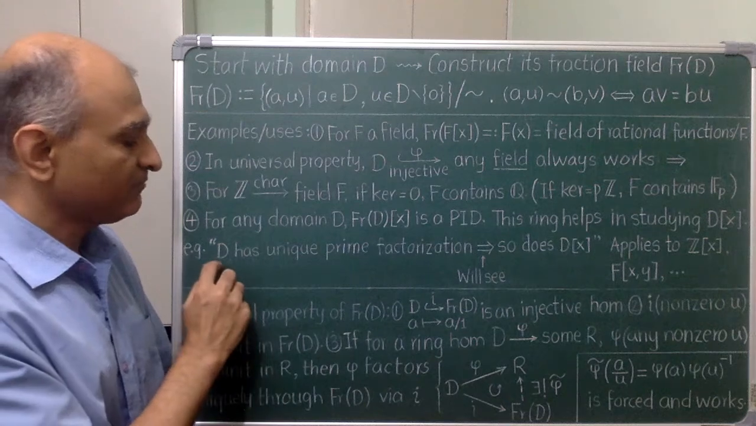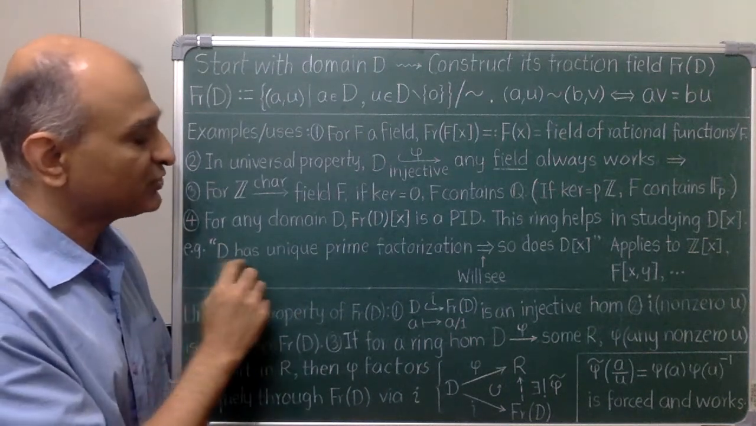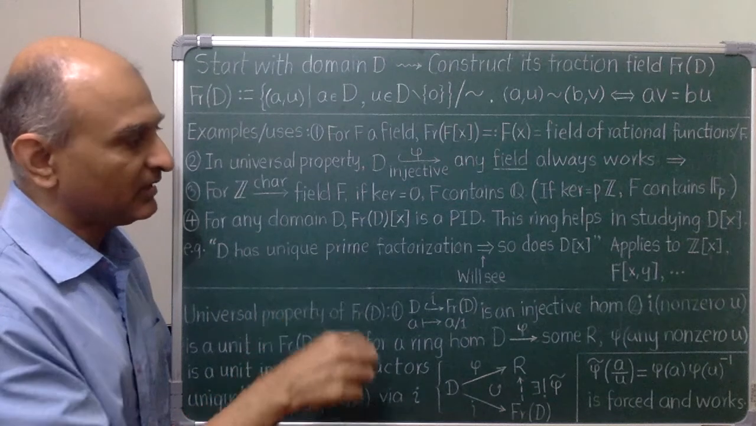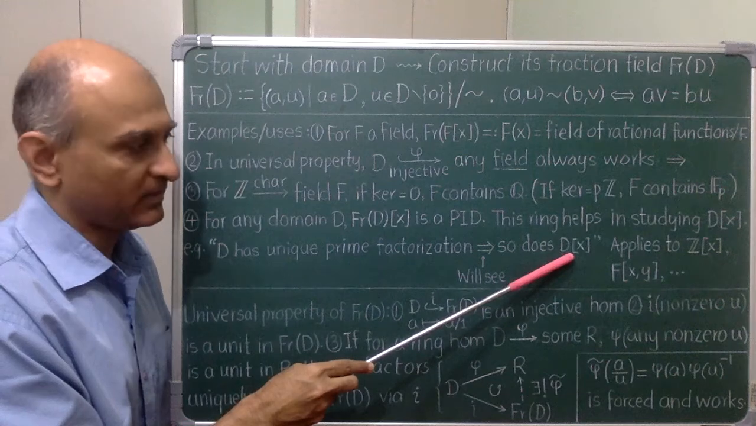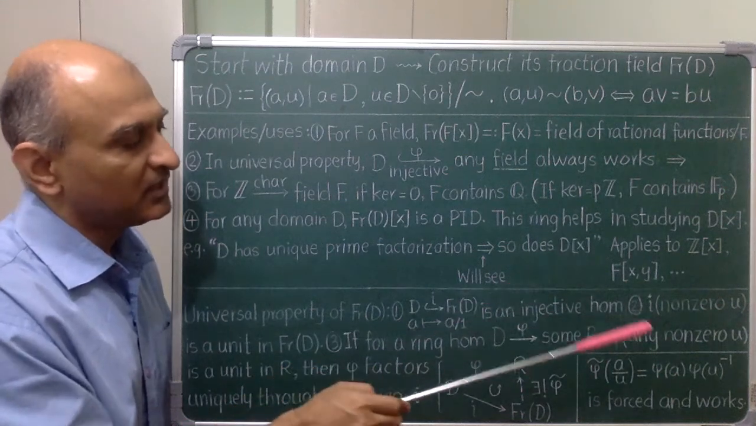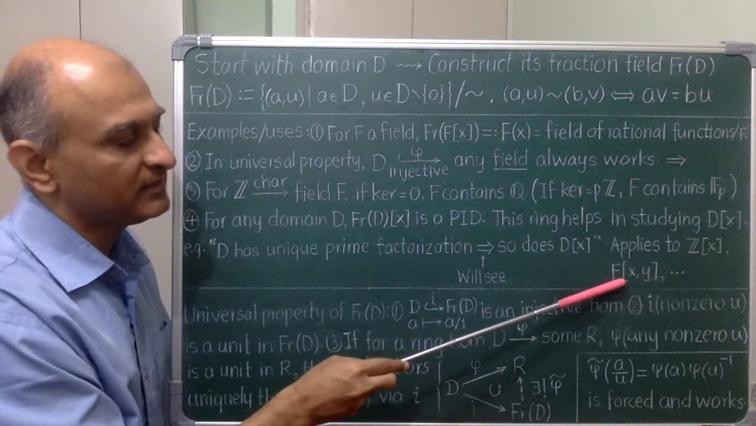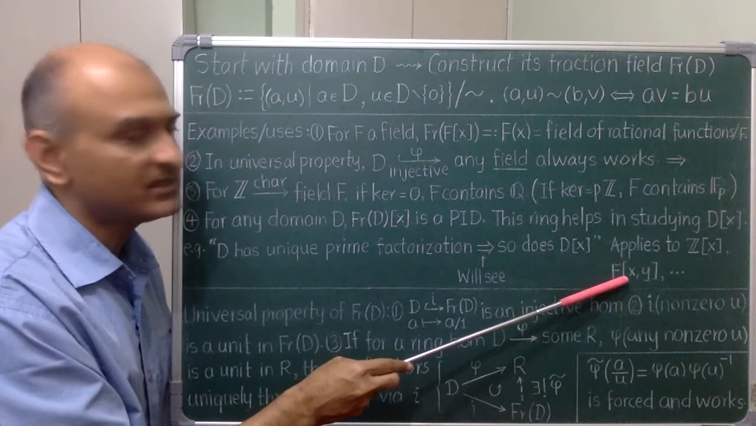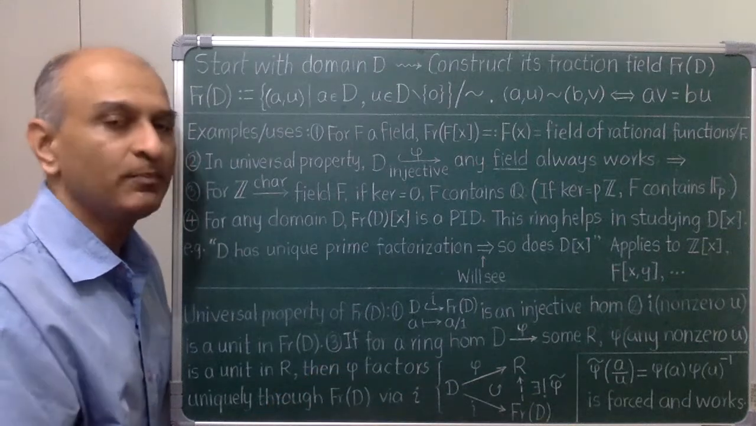Here is a theorem where this idea is useful. If D has unique prime factorization, then the polynomial ring over D has the same property. For example, the polynomial ring over integers or over a field in any number of variables has unique prime factorization. We'll soon be able to prove this theorem.